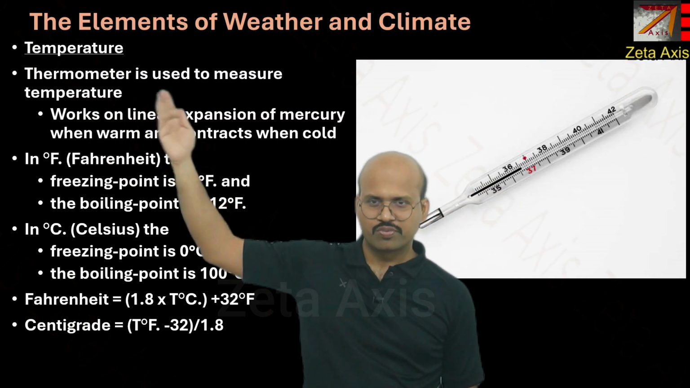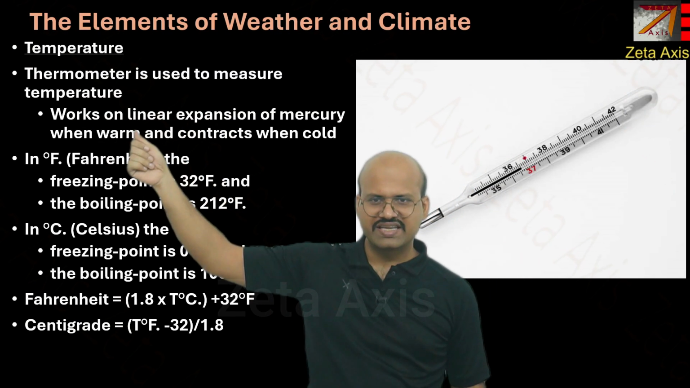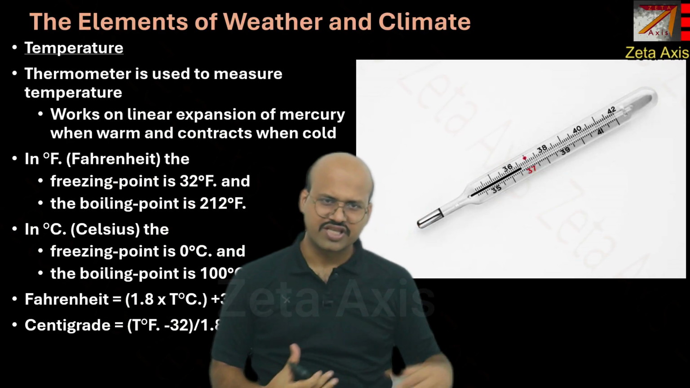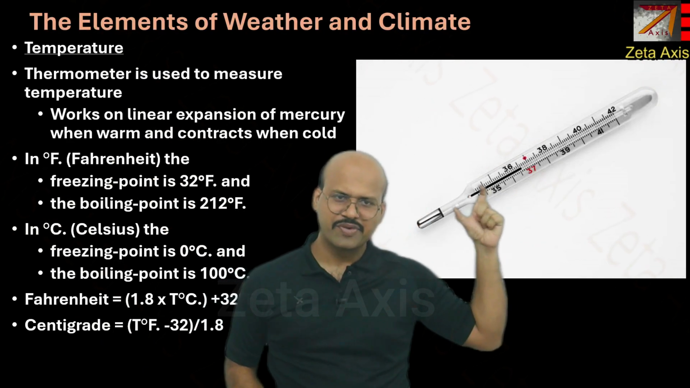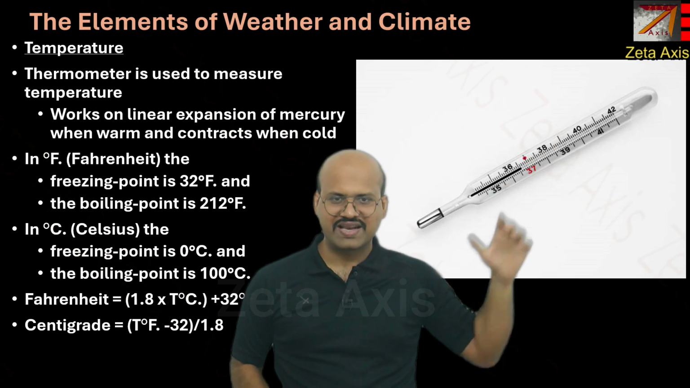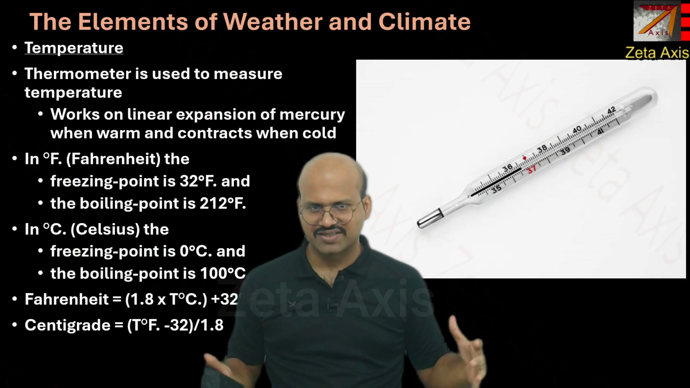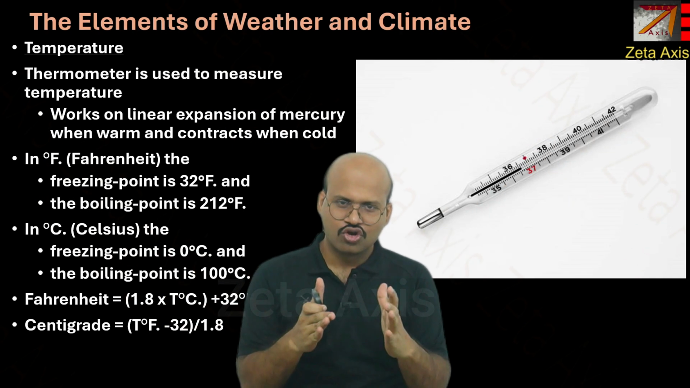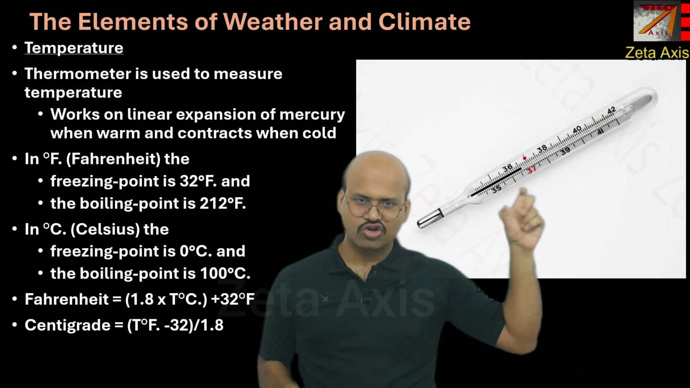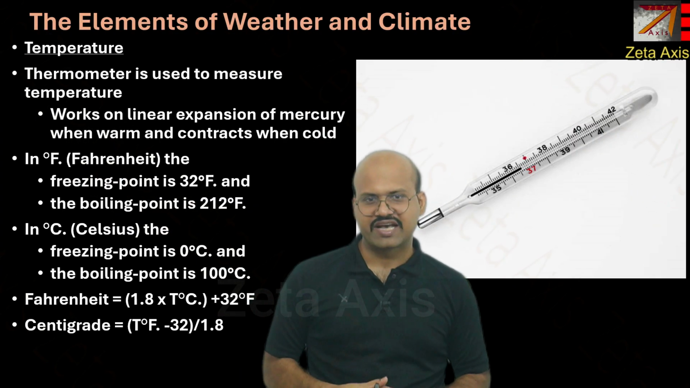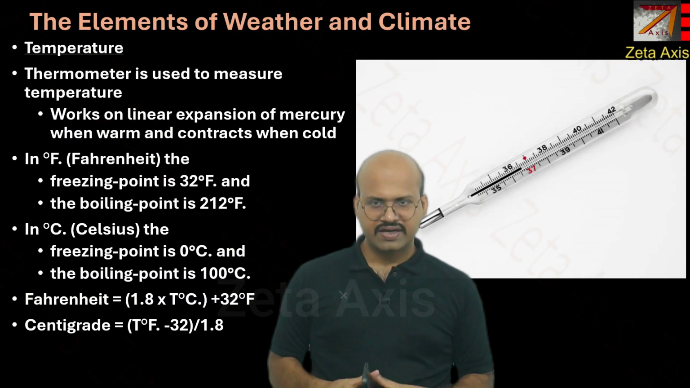Thermometer is used to measure the temperature, and it works on linear expansion of mercury. So this thermometer has a mercury column, and this column will expand when the temperature increases, and it will contract when the temperature is lower. Now this expansion and contraction is linear, and therefore it helps us register the amount of temperature.